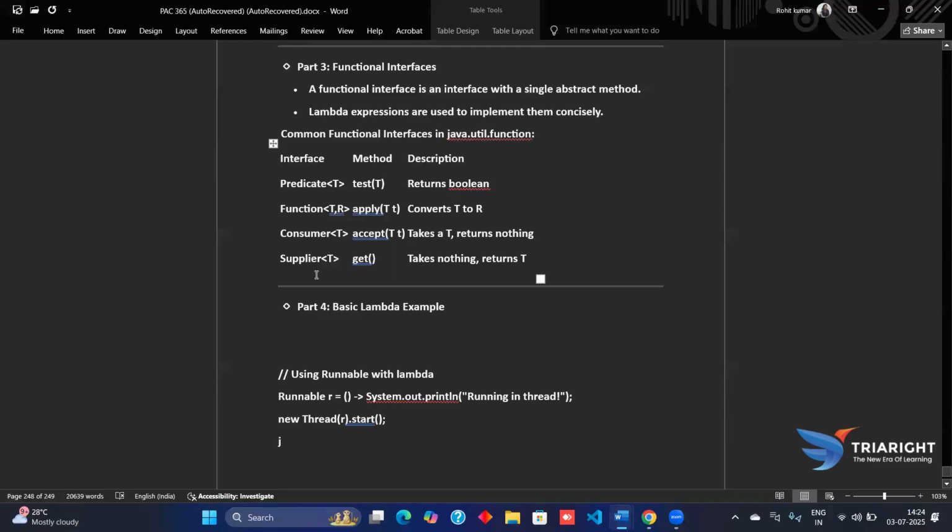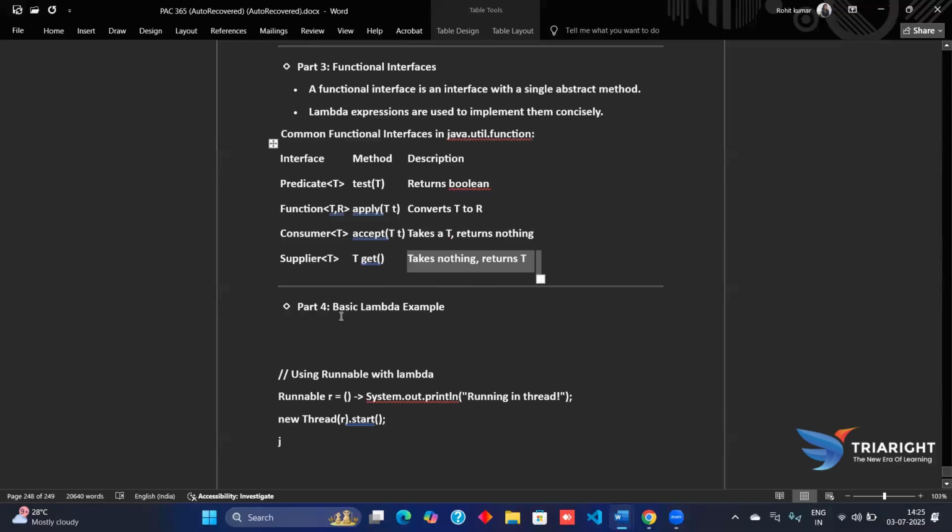Now Supplier of T. Its method get returns a T without any input. It returns a T, taking nothing, with no input. Now coming further, why do we use Lambda?